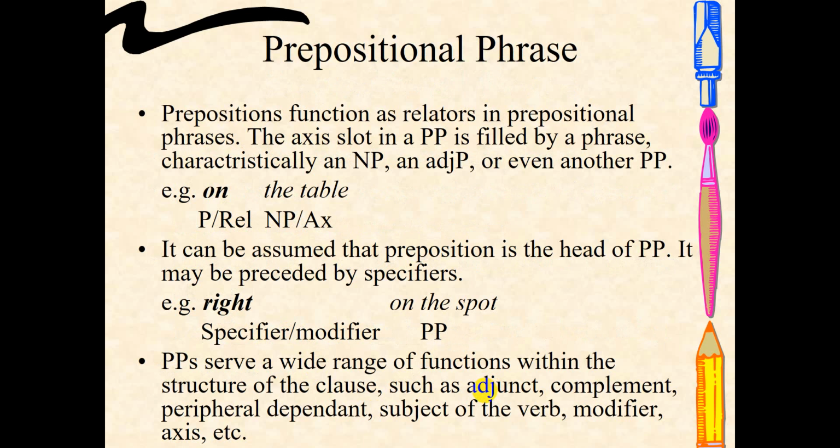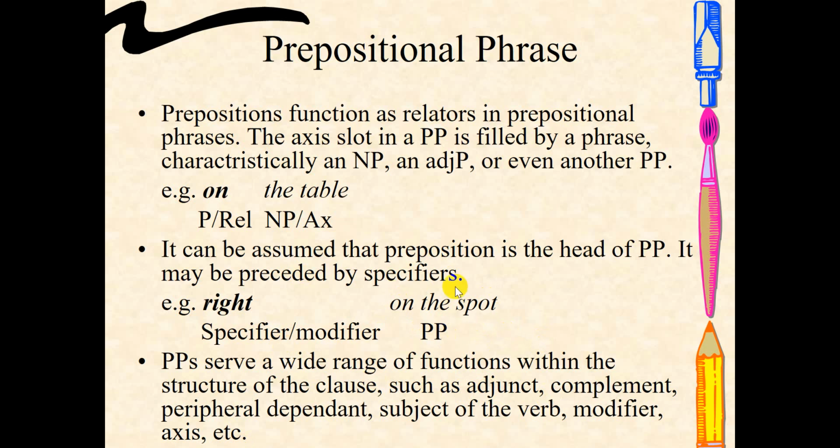The preposition in a prepositional phrase functions as the relator, and then the axis is filled with a noun phrase. It can also be an adjective phrase or another prepositional phrase. So, for example, on the table, right on the spot.